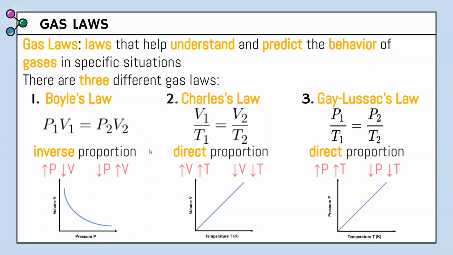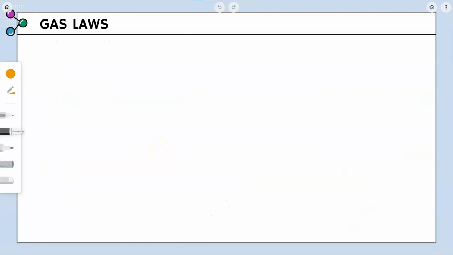So with this idea of gas laws, let's go ahead and talk about different variables. What do P, V, and T equal to? Okay, so we just talked about the three different gas laws, and if you notice, they have either P, V, or T as their variables. So let's talk about what those are. If we have a variable P, P represents pressure, and the unit for pressure is always going to be ATM.